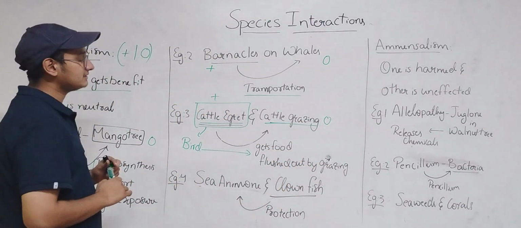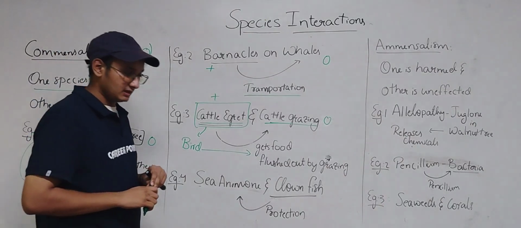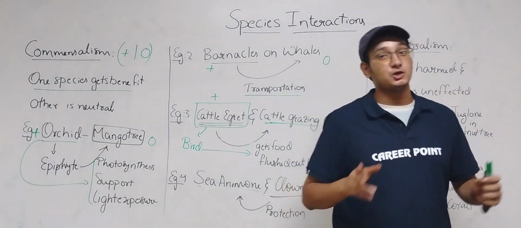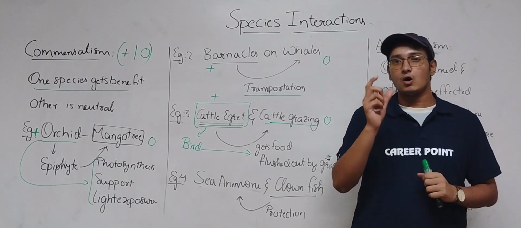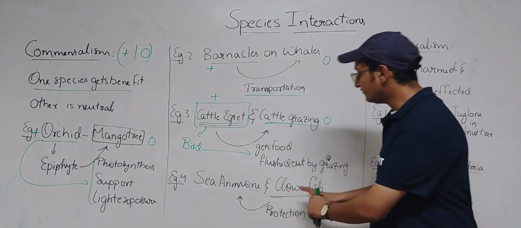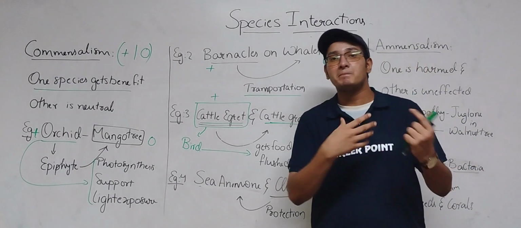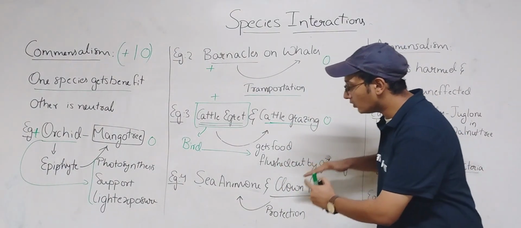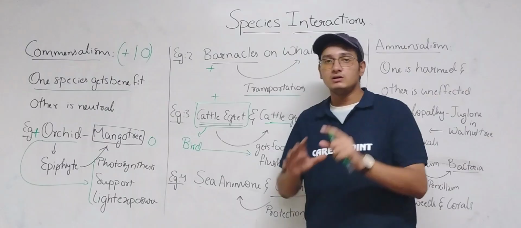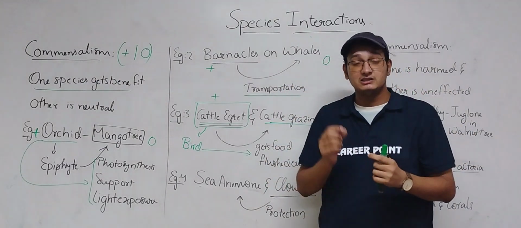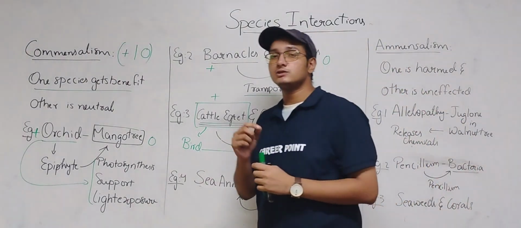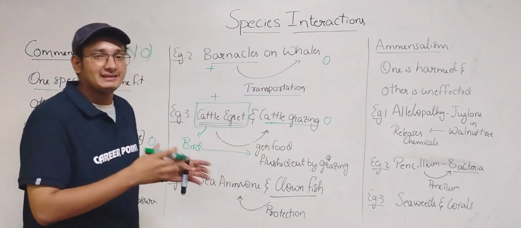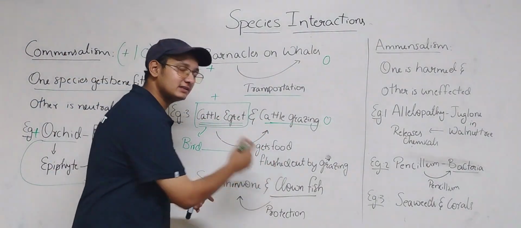And the fourth example is sea anemone and clownfish. If you have seen Nemo, I think you will know the clownfish, the orange colored one. When they see predators, they want to escape from them. So these clownfish go into the sea anemone tentacles. These tentacles are highly poisonous, so the predators cannot come and cannot take the clownfish.